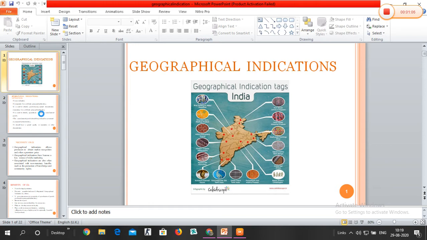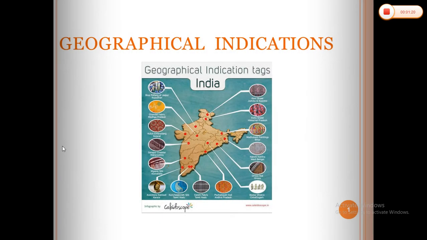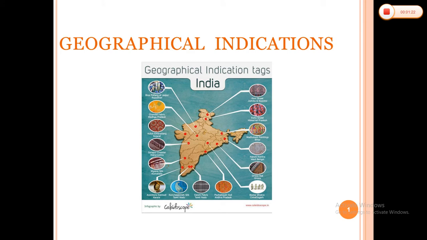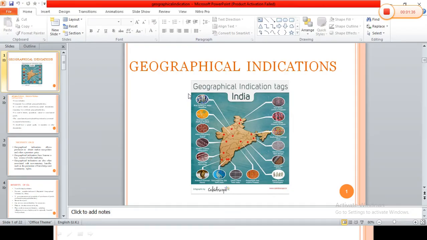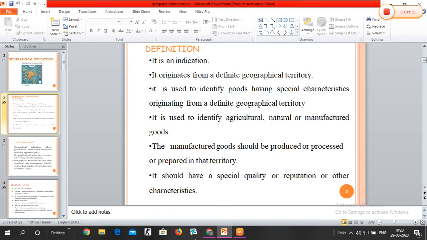Also, we have discussed the necessity of geographical indications, why geographical indications are necessary to register. Basically, it allows the producers to obtain market recognition and often the premium price that we can also achieve. Then basically the geographical indications confirm the legal protections here. So there are various advantages as well.